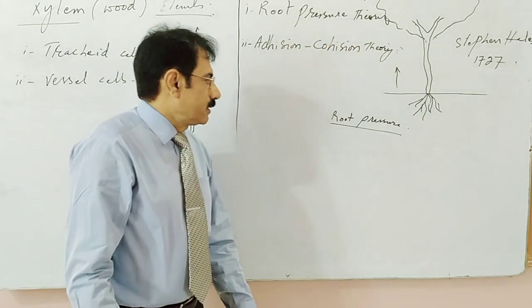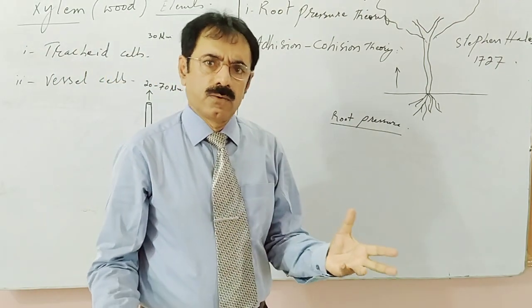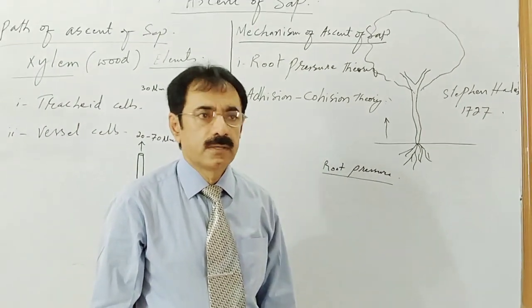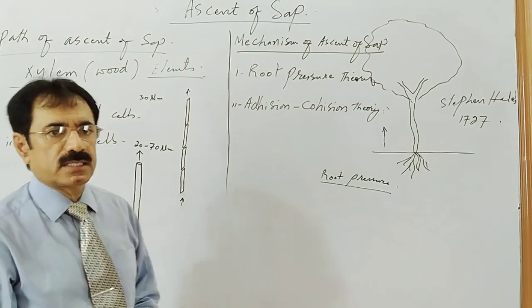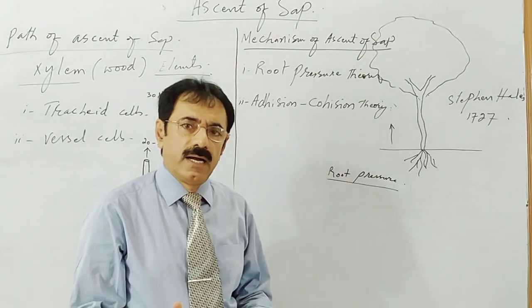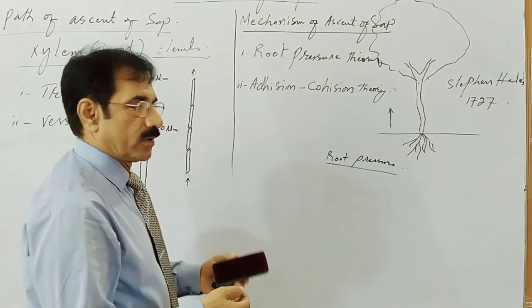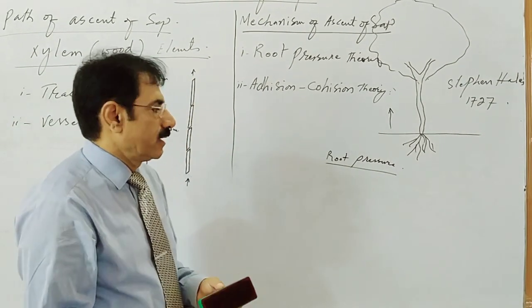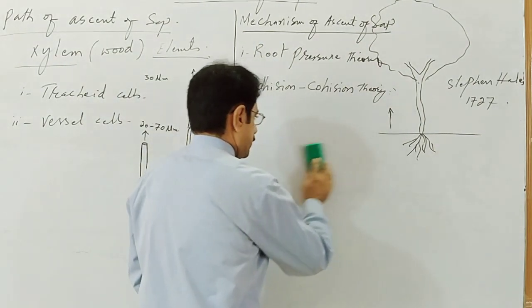The other scientists opposed that there is any type of root pressure. Stephen Hales performed his experiment in front of a group of scientists and thus proved that there is a root pressure by performing a simple experiment.